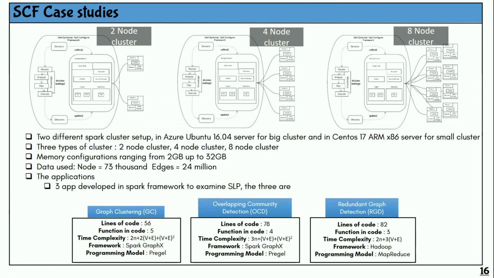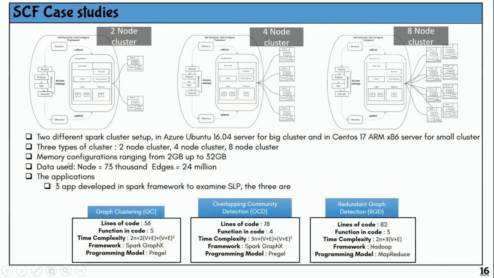All right. Okay, so this is the case study that we include in our evaluation of this self-configure framework. We set up 2 different Spark clusters. The first one is on an Azure Ubuntu 16.04 server to set up a bigger cluster, and the second one is on CentOS 17 for a smaller cluster. There are 3 types of cluster that we set, which are the 2-node cluster, 4-node, and 8-node cluster. All of these represent how many worker nodes we set in the cluster. And then for memory configurations in our case study, we range from 2 GB up to 32 GB.